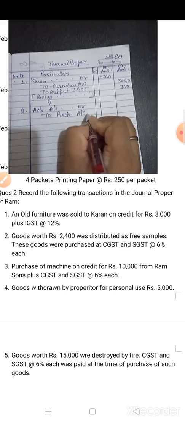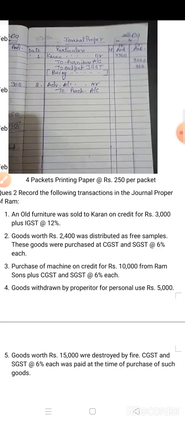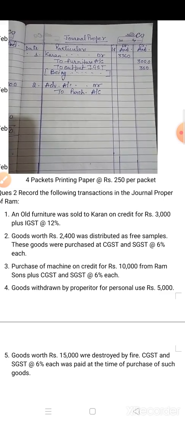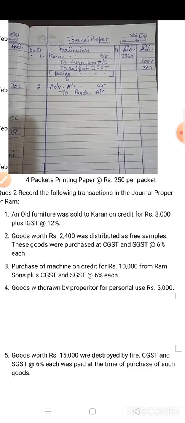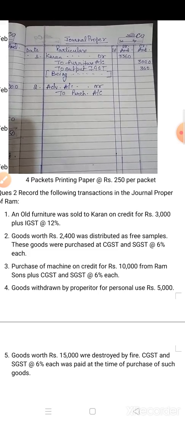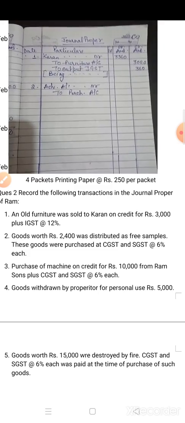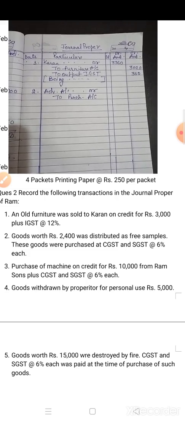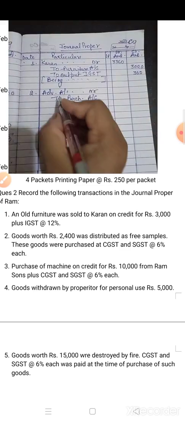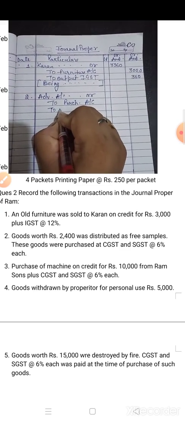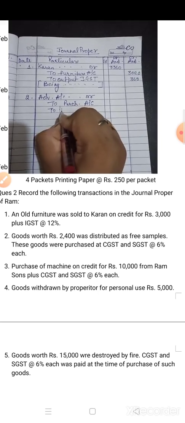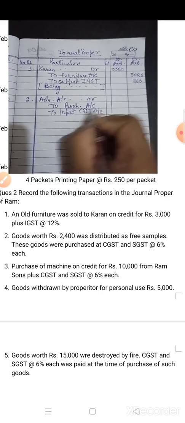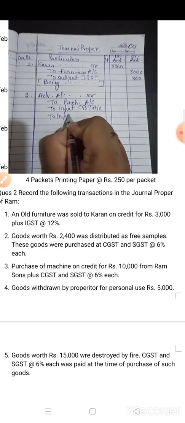Children, purchases will not come on the credit side, but when the goods are withdrawn for personal use, or goods distributed as free sample, or goods given as charity, so you have to write down purchases on the credit side. Okay. Now when you purchased those goods, it was purchased with CGST and SGST. So you have to charge the CGST or SGST here also. With the purchase you have to charge input CGST account to input SGST account.